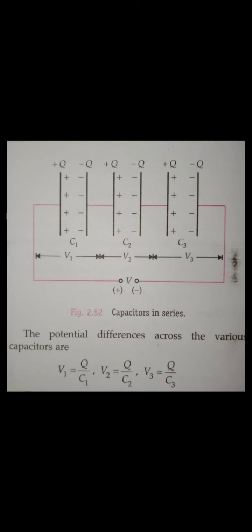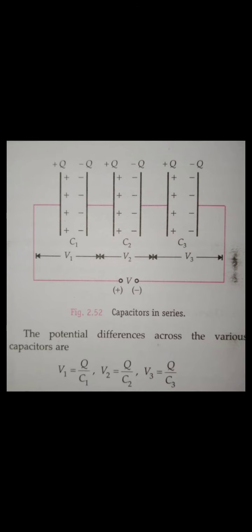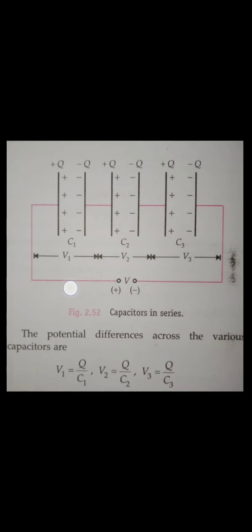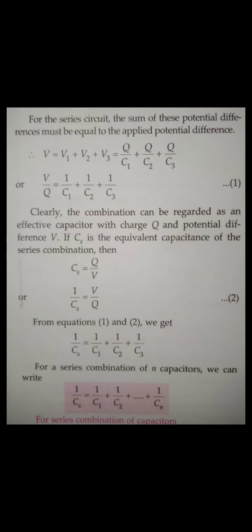We know that C is equal to Q by V, so V is equal to Q by C, since the same charge is given to all the capacitors. So V1 is equal to Q by C1, V2 is equal to Q by C2, and V3 is equal to Q by C3. Yes or no guys? In series connection, what is the total voltage? V is equal to V1 plus V2 plus V3.